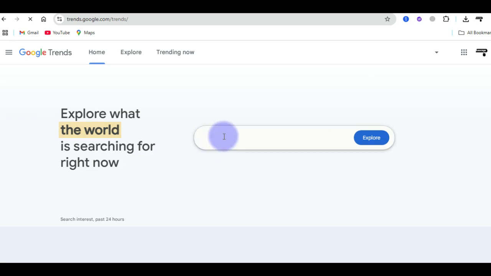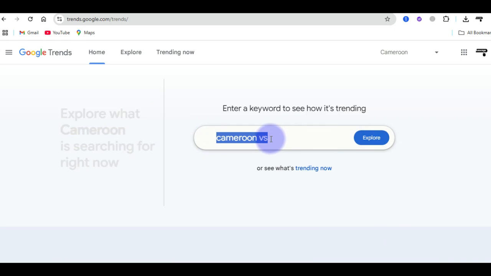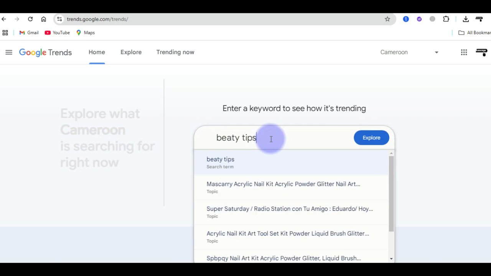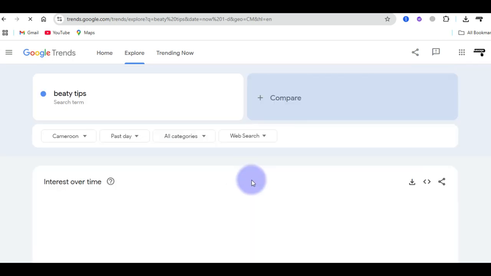From this front page, you want to enter a search term inside this search box that you can see here and click on Explore. Once you do that, you're going to see some specific keyword terms displayed to you, based also on the regions where people are searching for those key terms. As an example, I want to search for the key term beauty tips and click on Explore. Once I do that, you're going to see this particular page displayed. As you can see right now, it is trying to load. And once it is loaded completely, you're going to see something that looks like this.